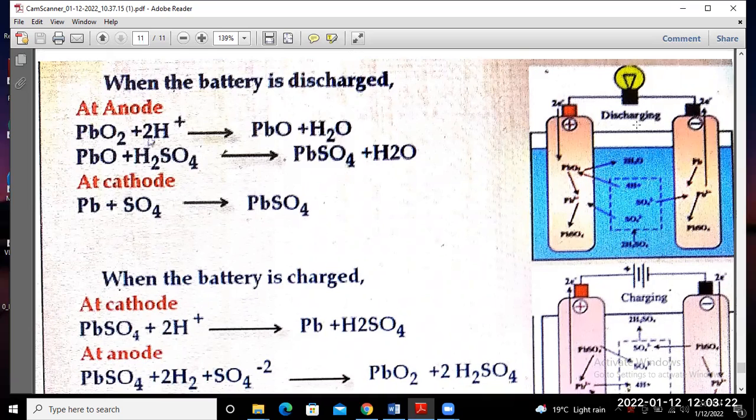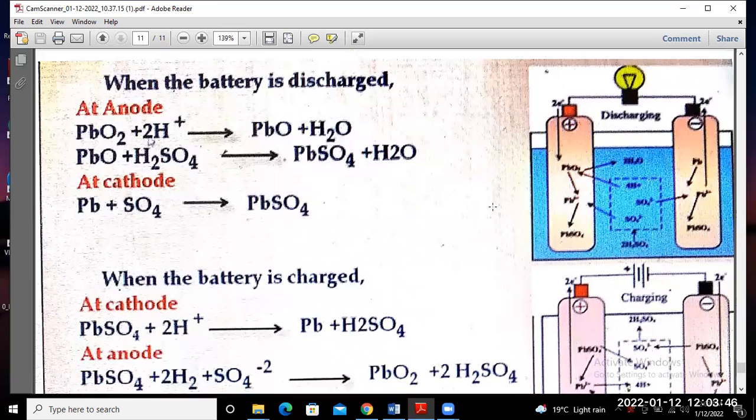During the discharging of this battery, when the load is connected, so when the battery is discharged, at the anode terminal, PbO2 plus 2H plus makes PbO plus H2O, that means water.